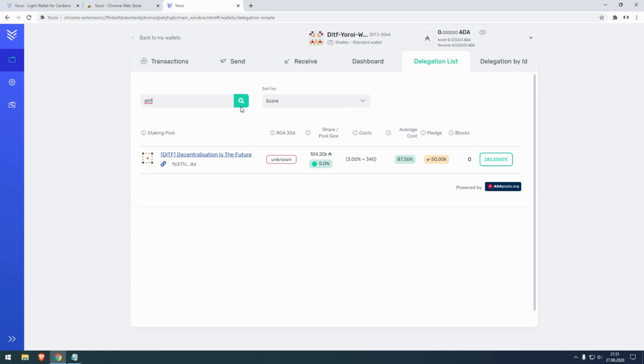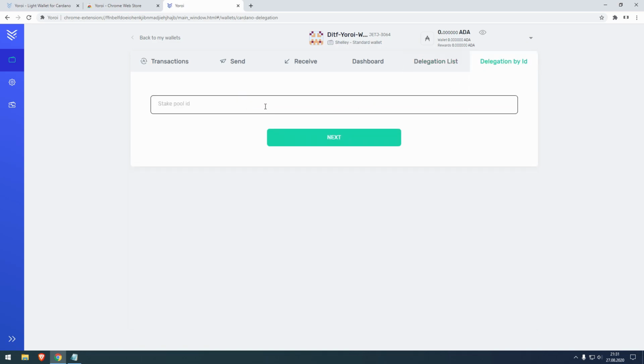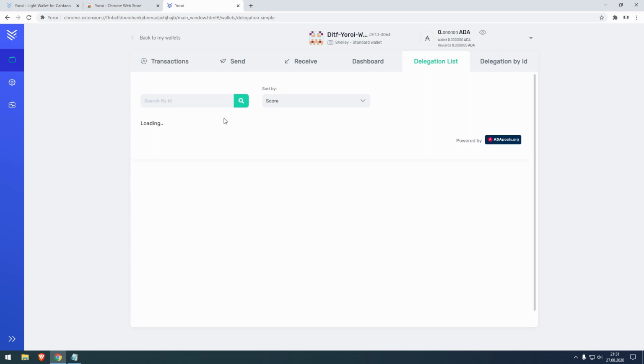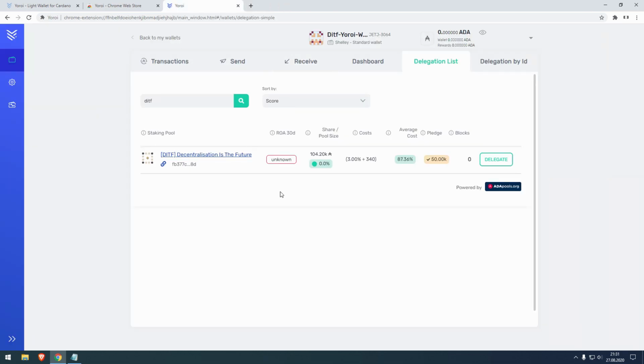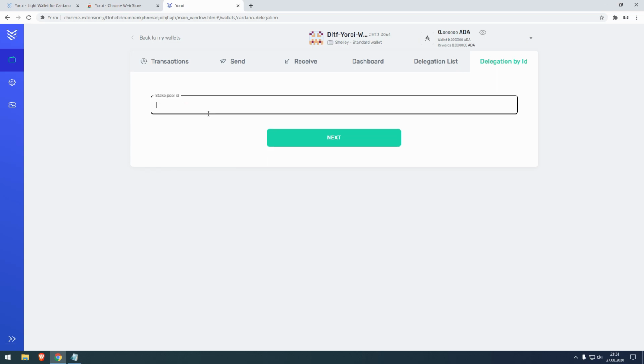And here you can just type in the stake pool ID. That's my stake pool ID. That's exactly as on my homepage. I also link it down in the description. Just give me a second. I wanted to copy my stake pool ID to show you how you can search with a stake pool ID, but it's pretty straightforward. You just insert the ID and you get the stake pool.